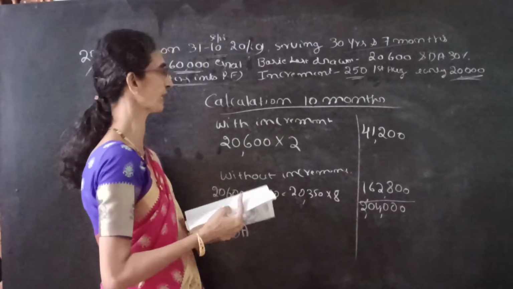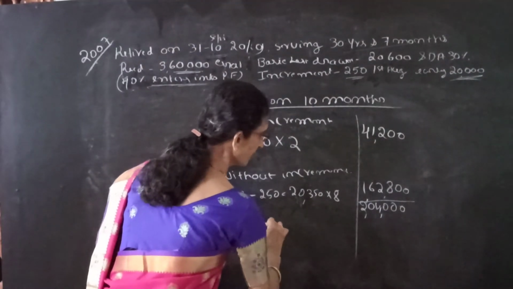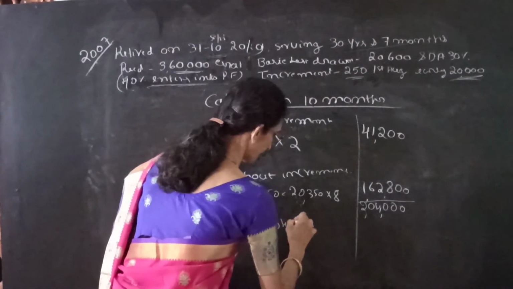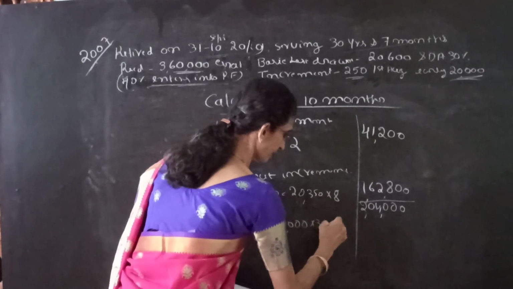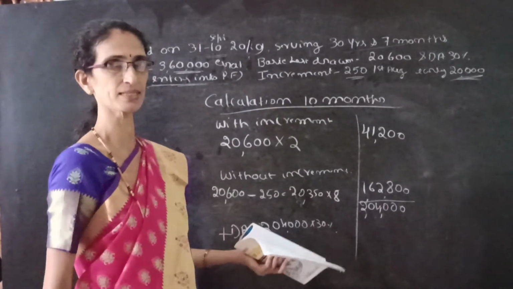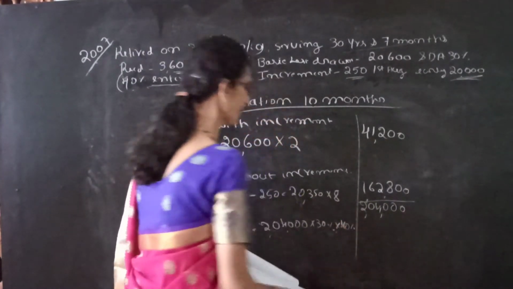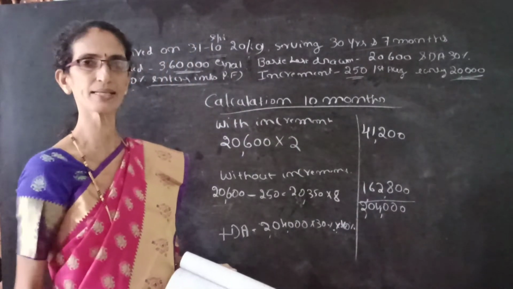So then how to calculate it? See here, total we are receiving 2,04,000. It is given 30% is DA. Out of that 30%, only 40% enters into retirement benefit.